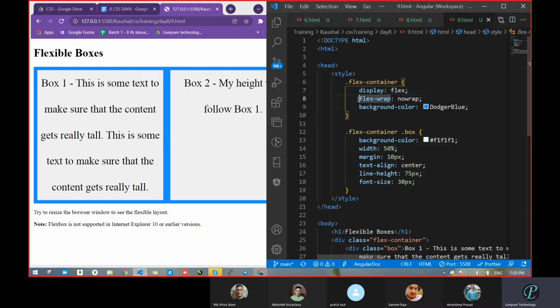Okay, and what about this one? Flex wrap. What is this? No wrap. What are you getting from the word? No wrap. Having any idea? Hello? I think, sir, the text should not overflow, I think. For that one. Like that, you can tell.